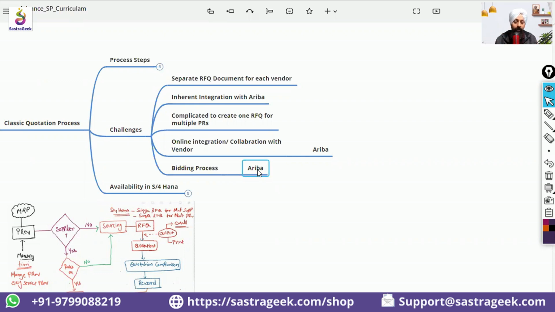So we are also starting a batch for Ariba. I think it is starting from tomorrow. Tomorrow would be the first class for Ariba, where we will go into detail on the Ariba processes. Today we'll stick to what would be covered in S4HANA.